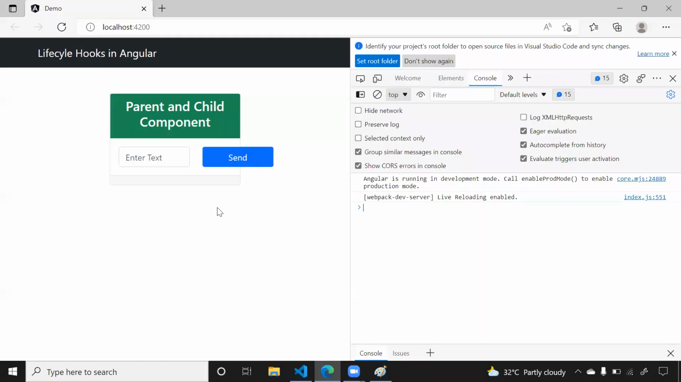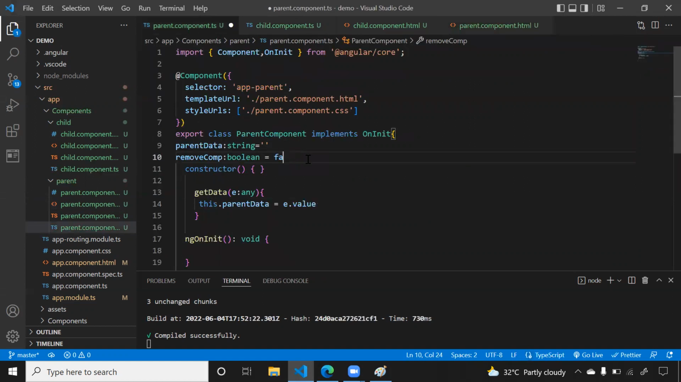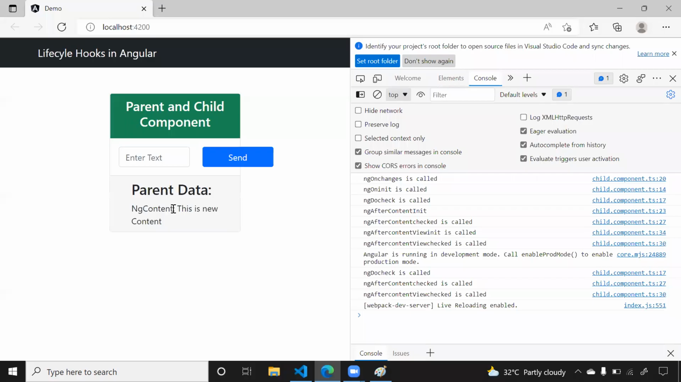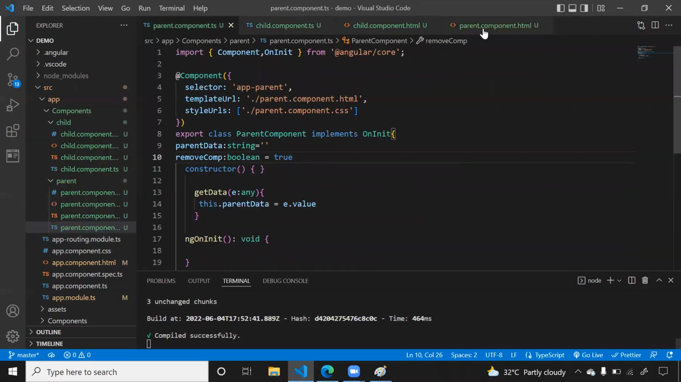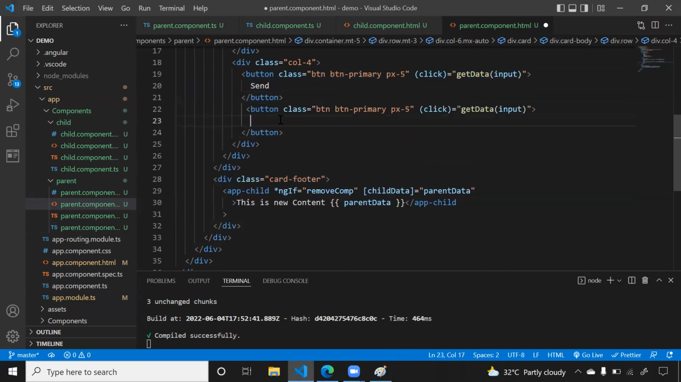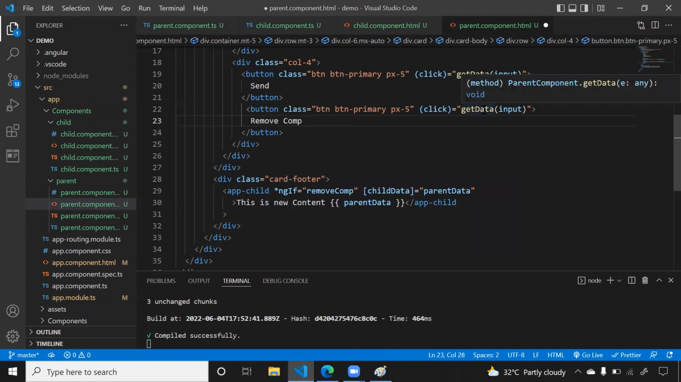If you come here, it is removed because of ngIf. Let me see what I have written. Let me say true. Whenever it's true, we have to show it, right? Now see here, content is showing. Now I just want to show one more button here. So in the HTML part, we will write one more button, something like removeComp. Whenever it is clicked, the removeComp method will be called.